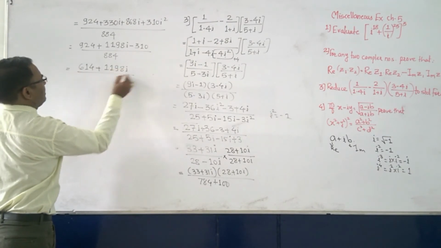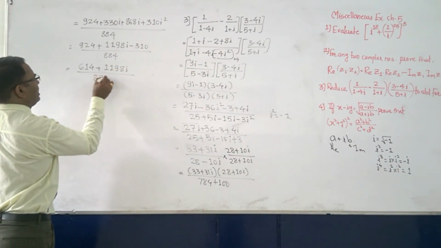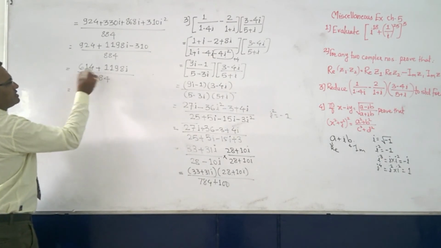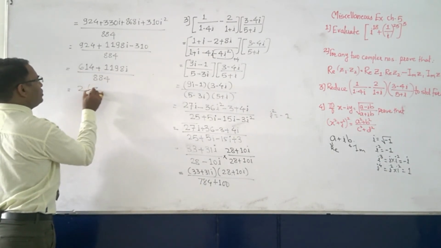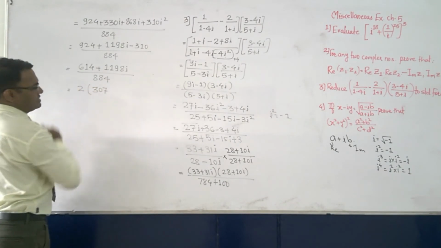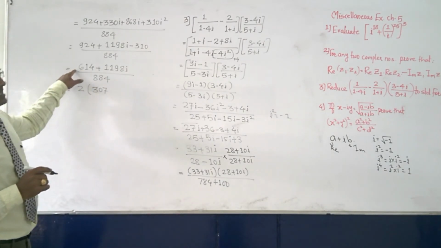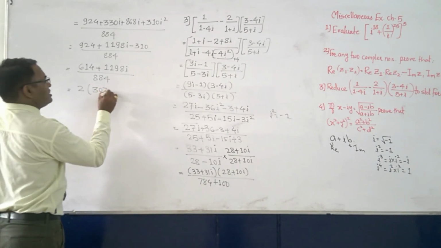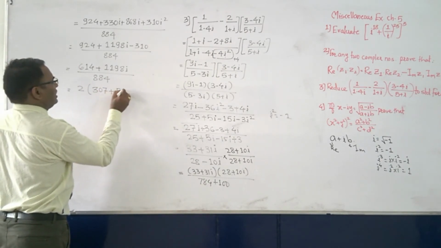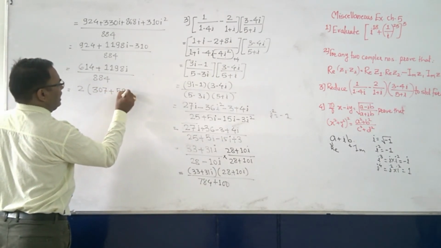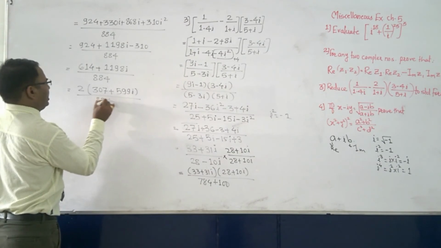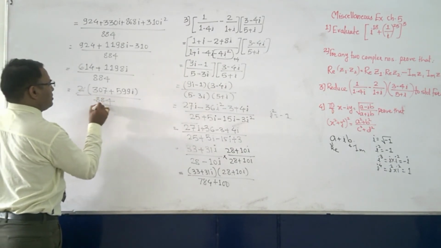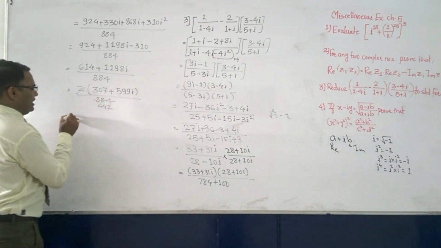1198i divided by 884. Since both are even, we will take 2 common, so what is remaining? 2 3s are 6, 0s are 0, 7s are 14, like that it is. Then 2 5s are 10, 2 9s are 18, and 2 9s are 18i, and then 884. So it is 442, like this it will be.